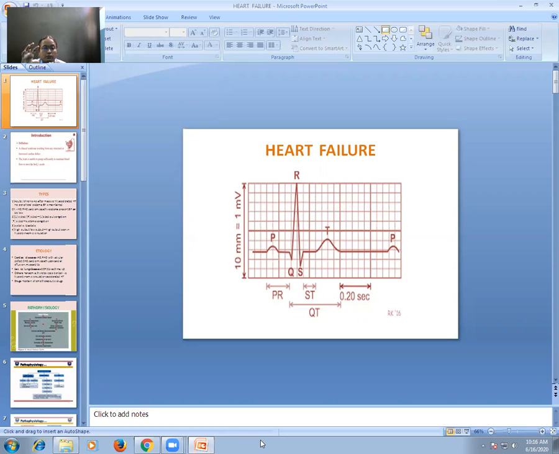So it is a very important function of heart to act as a pump. And when your heart fails to act as a pump, to pump out the blood, that is called heart failure.